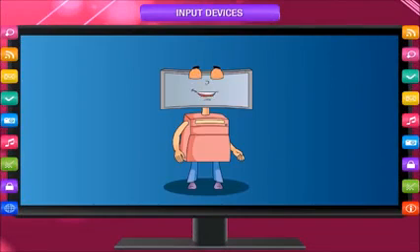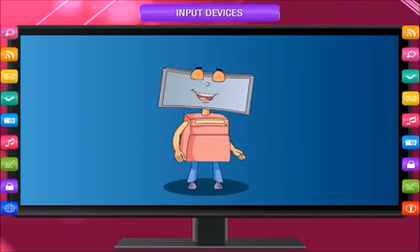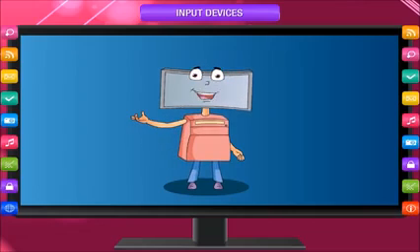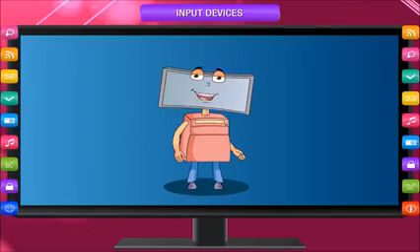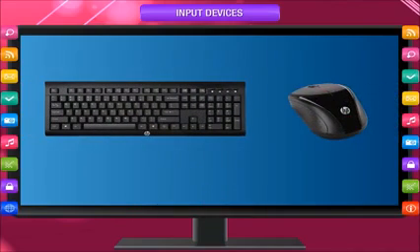We can give input in the form of numbers, words, pictures or sounds, etc. The raw facts or instructions that we give to a computer to get meaningful information are known as input. There are special types of hardware devices that are used to enter data into the computer. These devices are known as input devices. The most commonly used input devices are the keyboard and the mouse. They are connected with the CPU via cable or some wireless media.